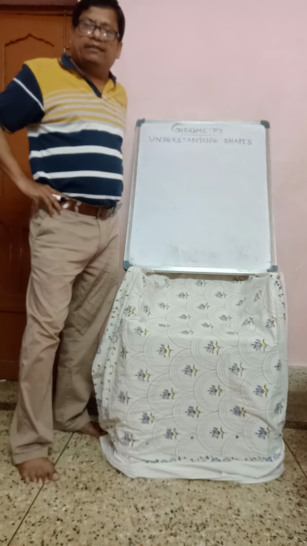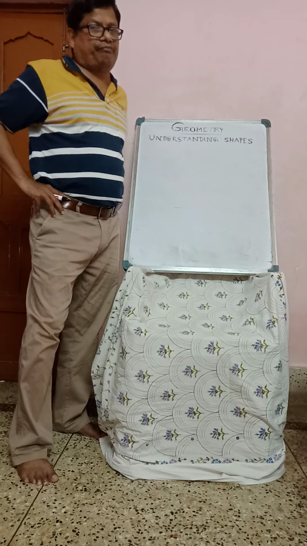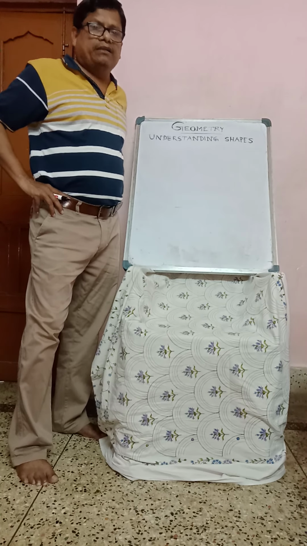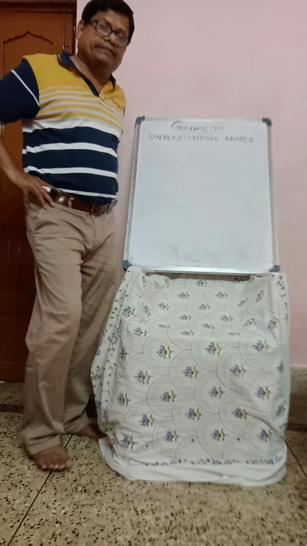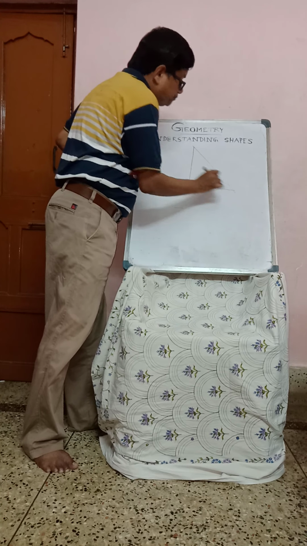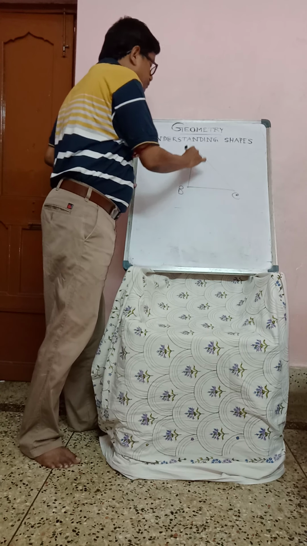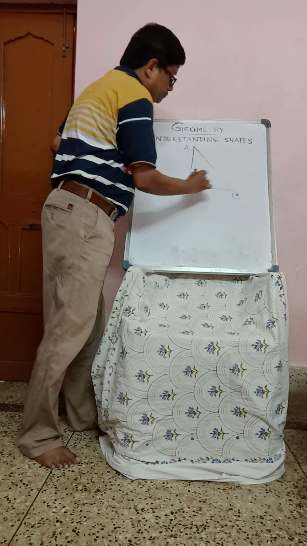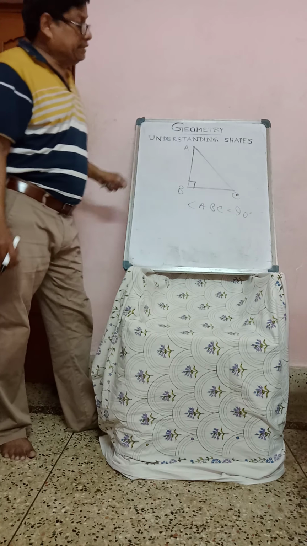What is a right angle triangle? In a triangle, if one angle is 90 degrees, keep in mind, then it is a right angle triangle. Draw the figure like this: A, B, C. This is a 90 degree angle. So the right angle ABC equals 90 degrees. This is a right angle triangle.